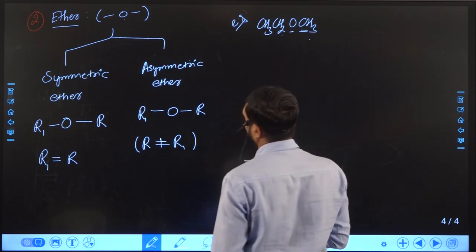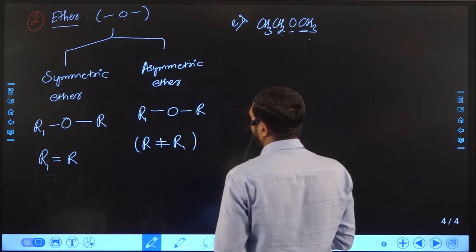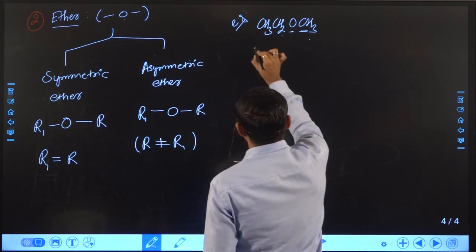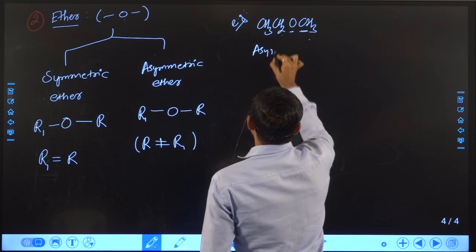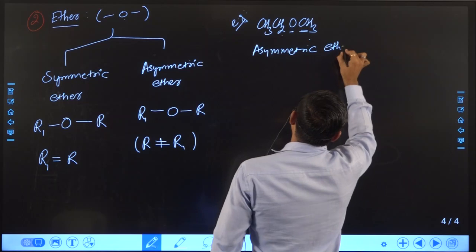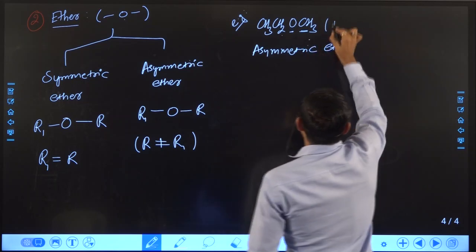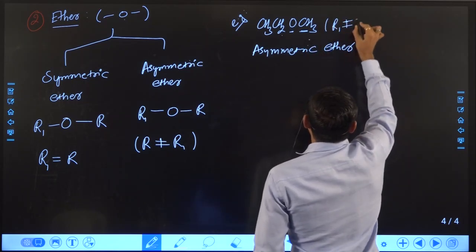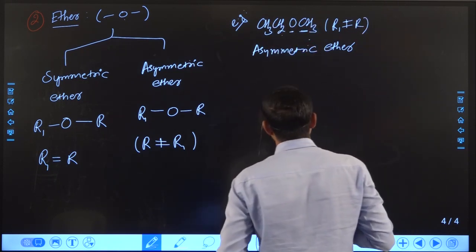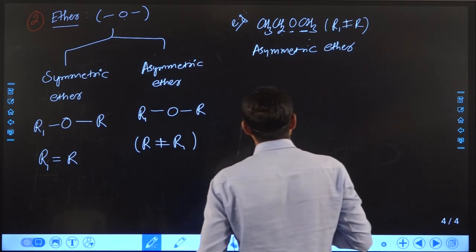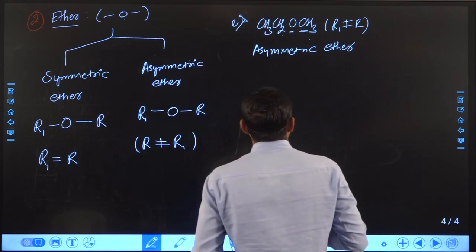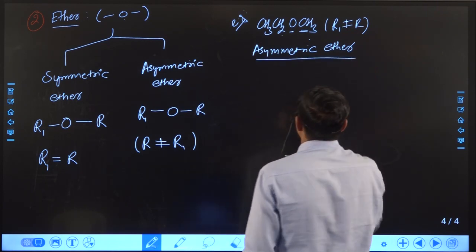So this ether is an asymmetric ether. Why asymmetric? Because here R1 is not equal to R. That means on both sides of oxygen, the groups are different. If both groups are different, then the category of ether is known as asymmetric ether.